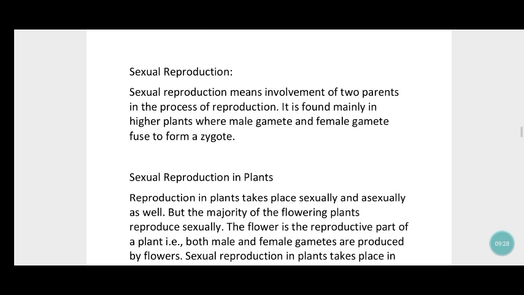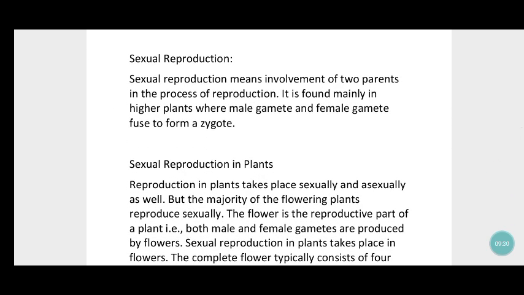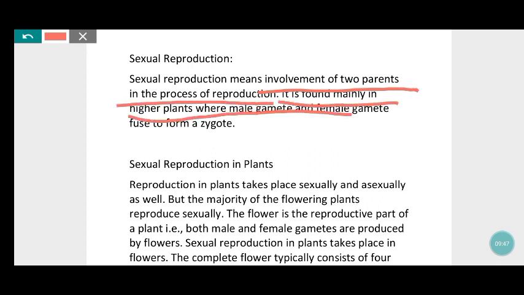Next we are going to see about sexual reproduction. As I told before, sexual reproduction is obtained with the help of seeds. We'll see the definition. Sexual reproduction means involvement of two parents in the process of reproduction. It is found mainly in higher plants, where male gametes and female gametes fuse to form a zygote.